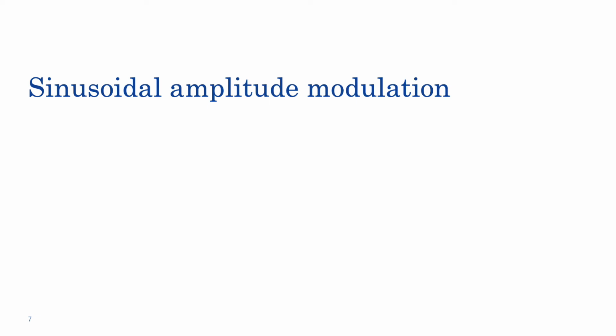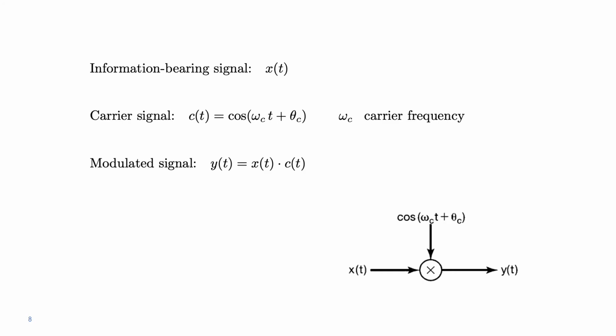In what follows, we will introduce one possible and simple way of performing modulation, which is sinusoidal amplitude modulation. So let's imagine that our information-bearing signal is x(t). x(t) carries all the information we want to deliver at some receiver. As I said, we use a carrier signal to take this information somewhere else, and the carrier signal, we call it c(t), is simply a cosine of omega_c t plus theta_c, right?